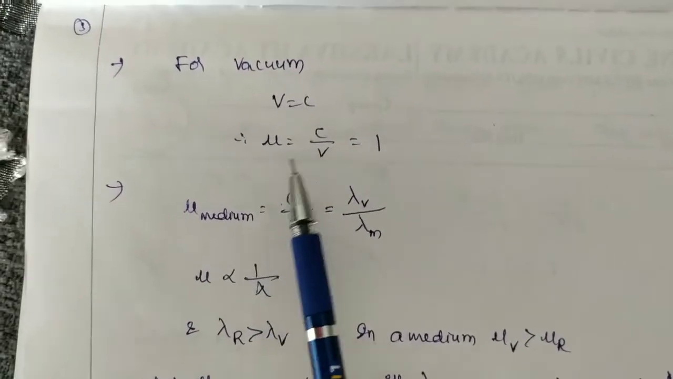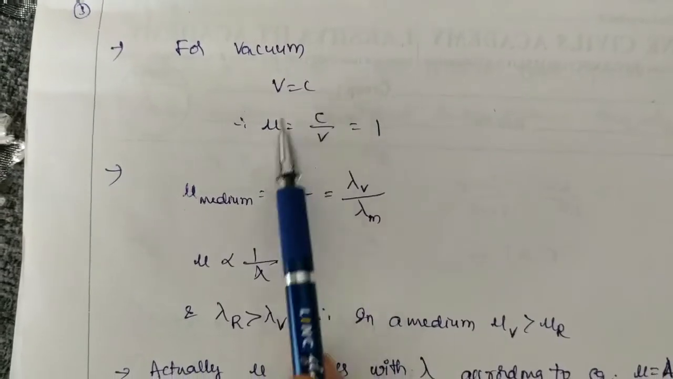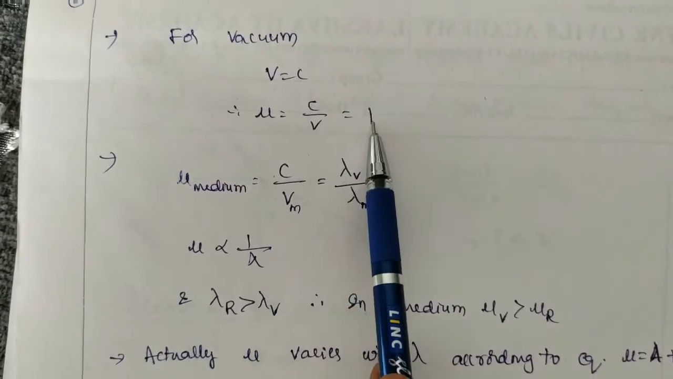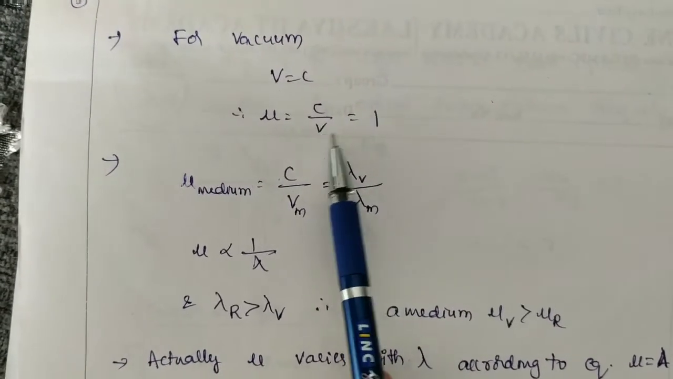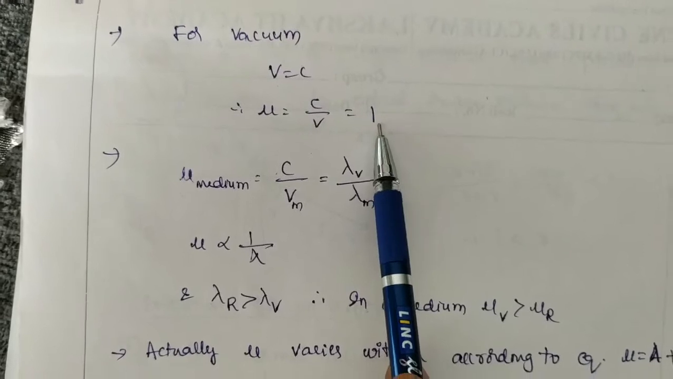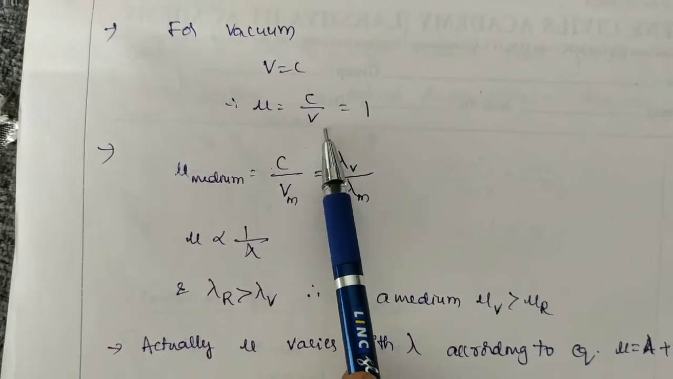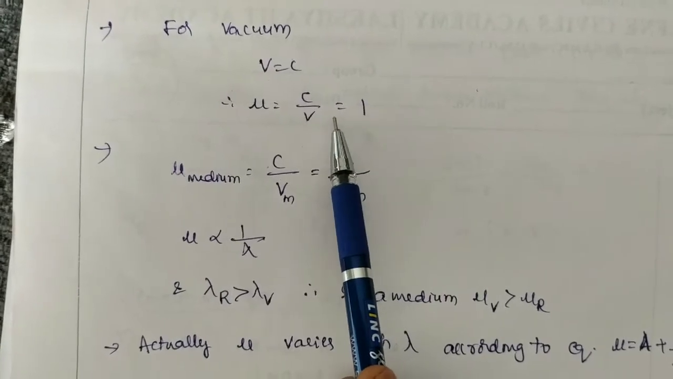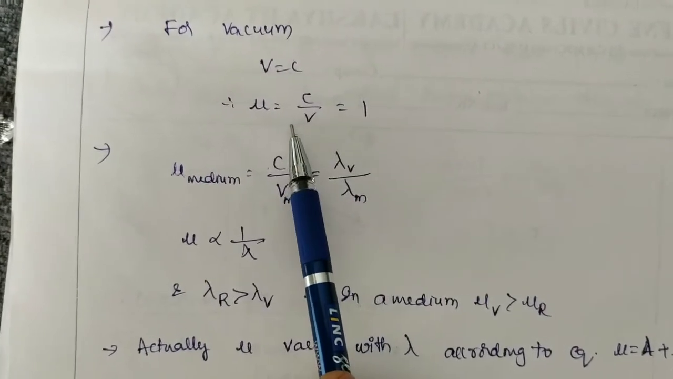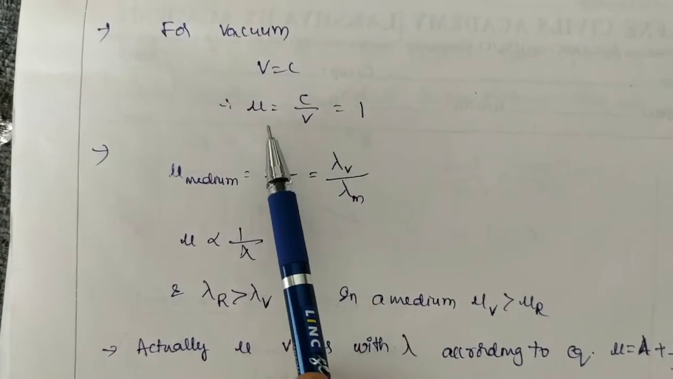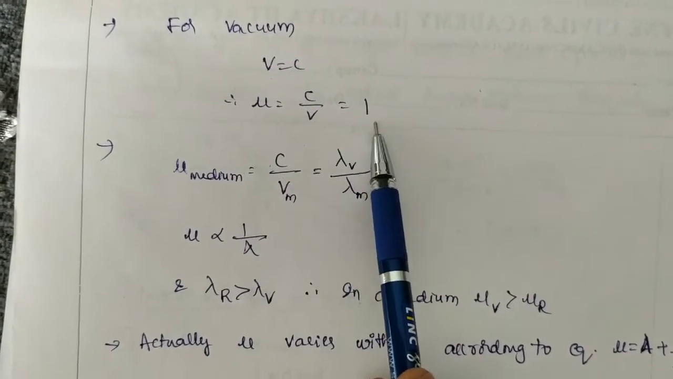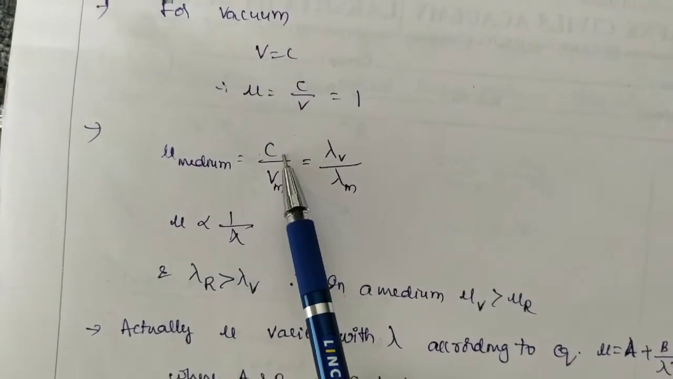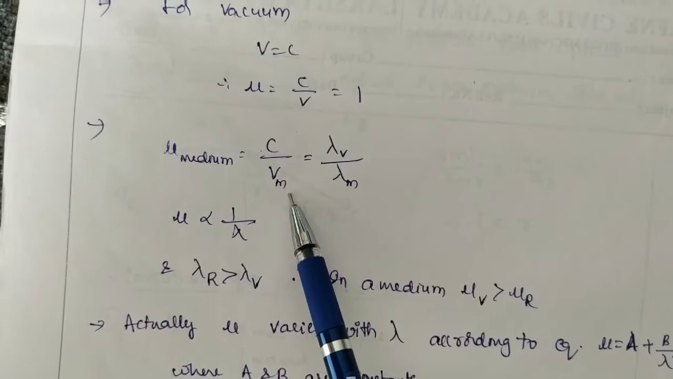For vacuum, the velocity V is equal to C. Therefore the refractive index of vacuum is nothing but 1, because these two are equal. So the refractive index of vacuum is 1. For the air medium also it is approximately equal to 1. That's why for air or vacuum we generally take the refractive index as 1. The refractive index of a medium is the velocity of light in vacuum by the velocity of light in the medium.